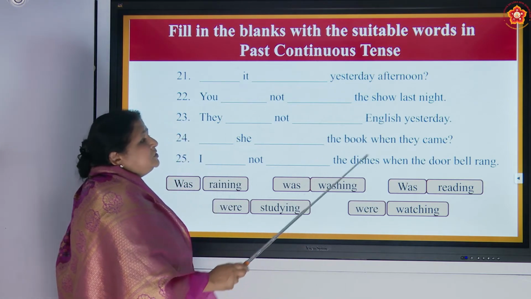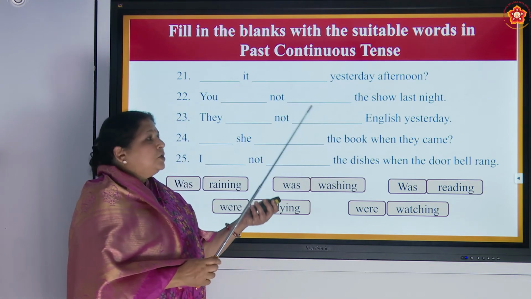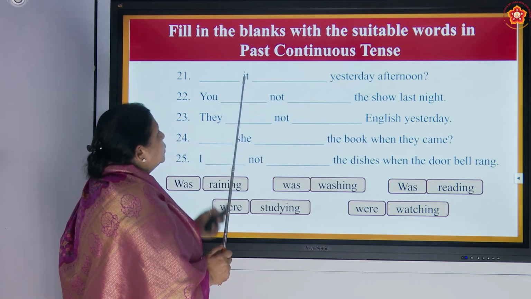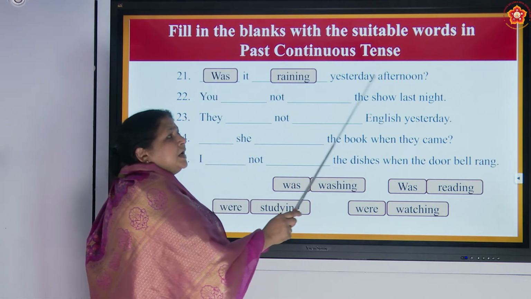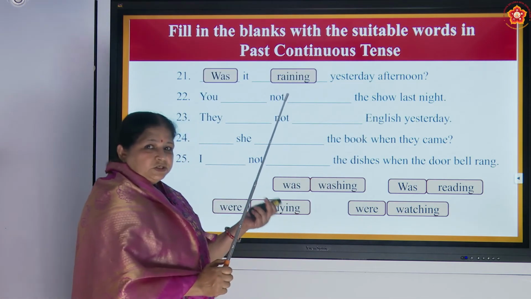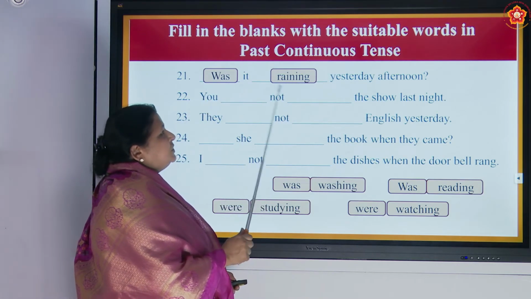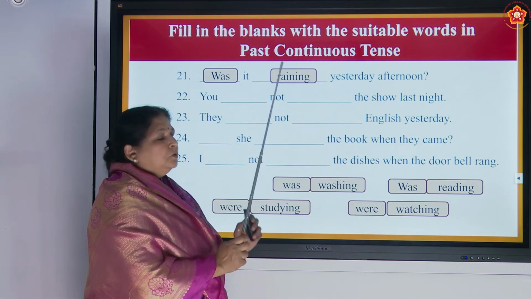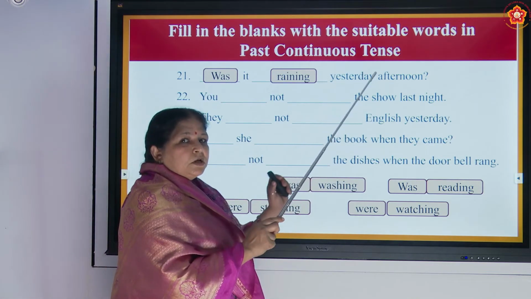Now see, wherever there is a question mark, you have to change your voice and say it as a question formation. Okay. Was it raining yesterday afternoon? See, the tone has changed. First time I read it as, was it raining yesterday afternoon? No. Was it raining yesterday afternoon? So you're asking a question.